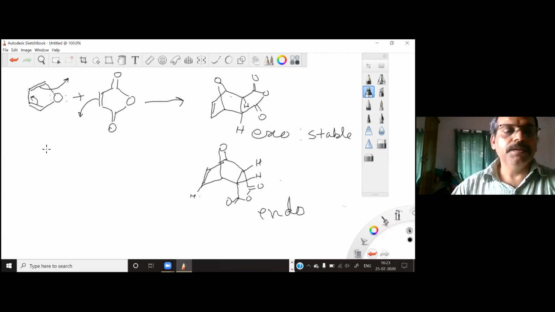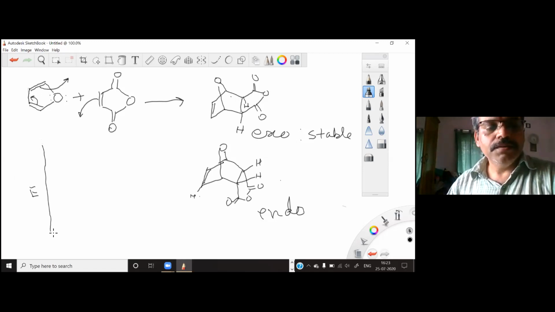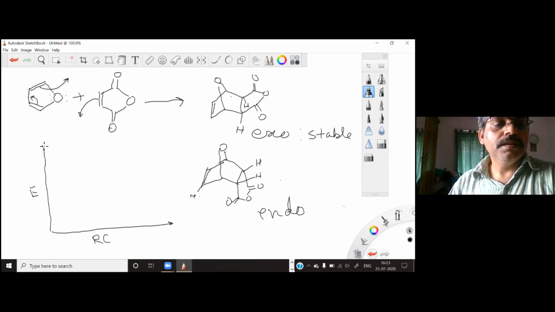So for example, if you have a reaction energy profile diagram like this, you see this is your energy axis, and if you take this as your reaction coordinate, let's say you are starting with your starting material.